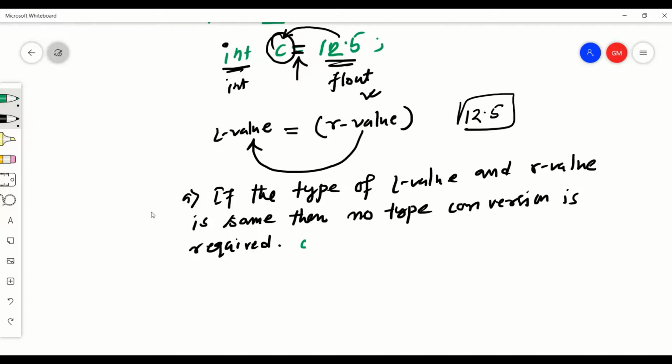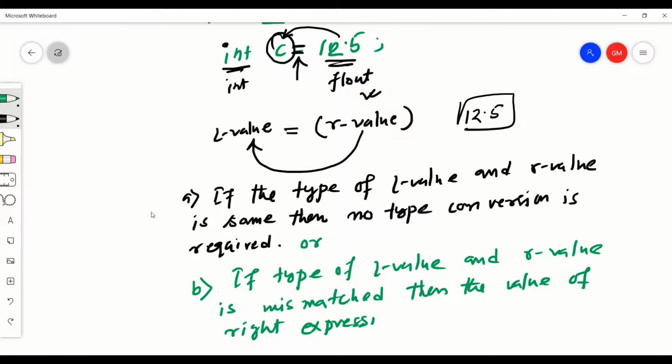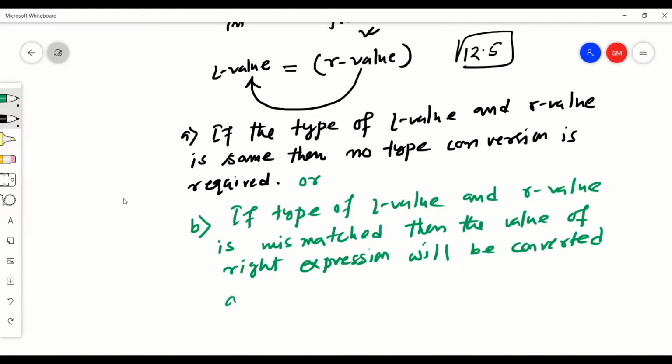But look at rule number 2. If the type of L value and R value is mismatched, then the value of the right expression will be converted according to the type of the L value.